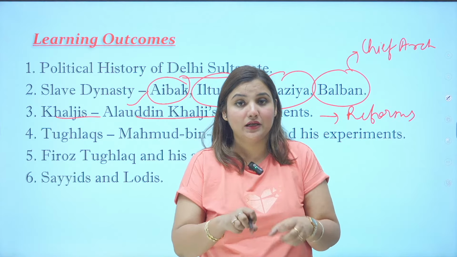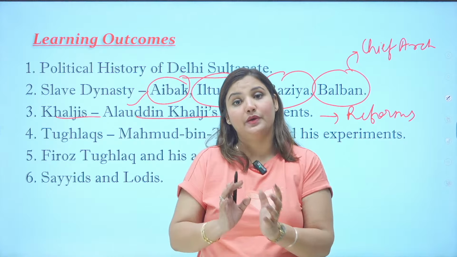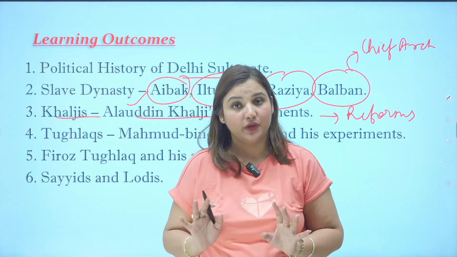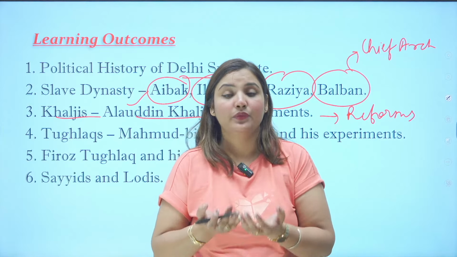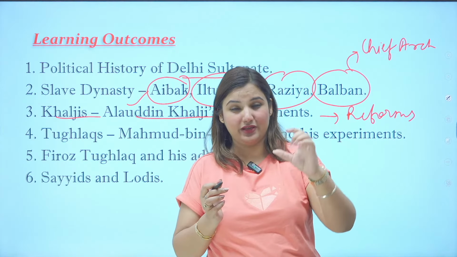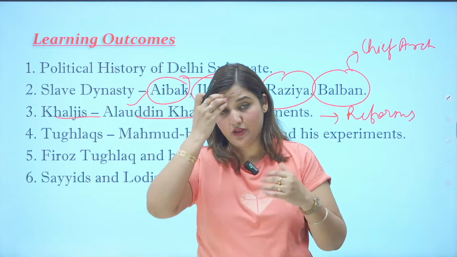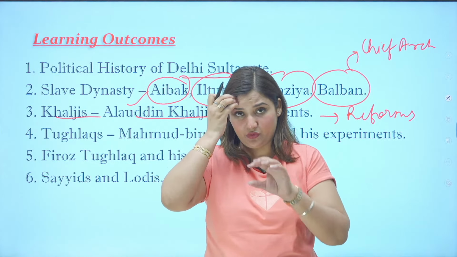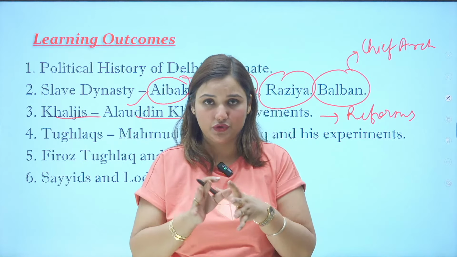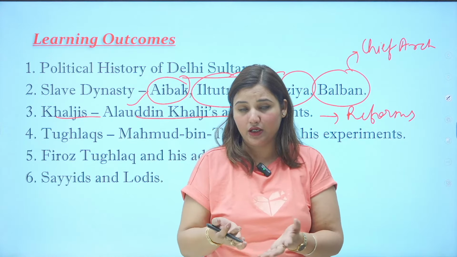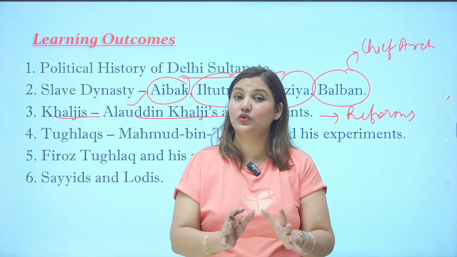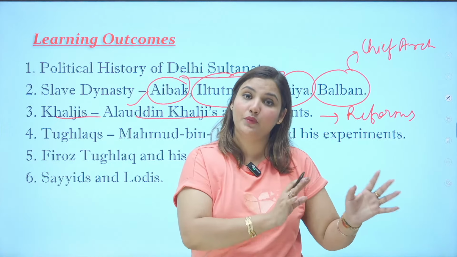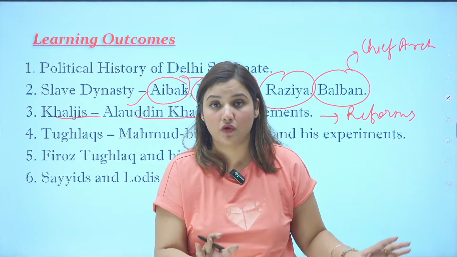Revenue was collected in cash and the cash payment was given to the soldiers. Soldiers used to follow the Hulia system, where the descriptive list of each and every soldier was made with their I-card, where it was written how every soldier used to look, so that in the training period, when the soldiers got trained, they had to come regularly, and they also used to participate in the army properly whenever there was a war.